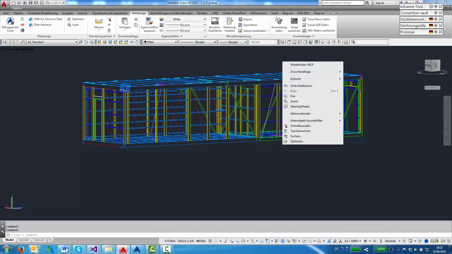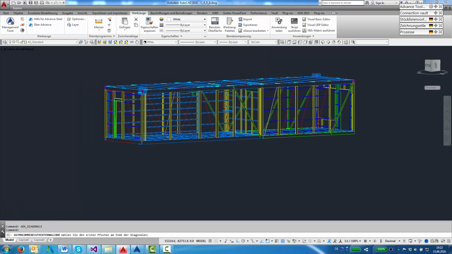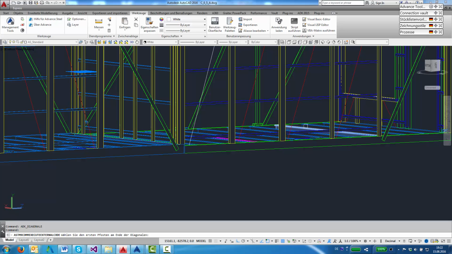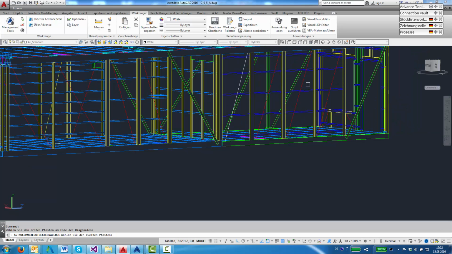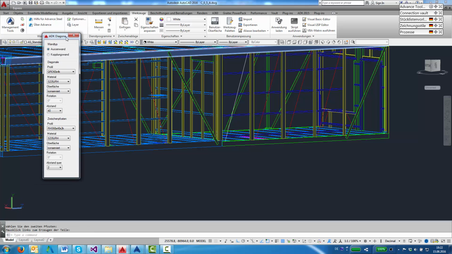This video is showing a tool that's inserting braces and filling posts between columns of a welded construction. The tool is working as a loop. The user is asked to select the first column at the end where the brace should start, then the second column. A dialog opens. There are default values for the sections of the brace and the filling posts, also for